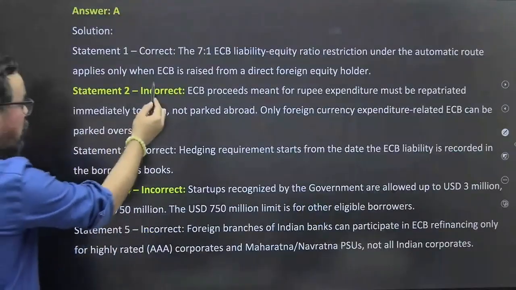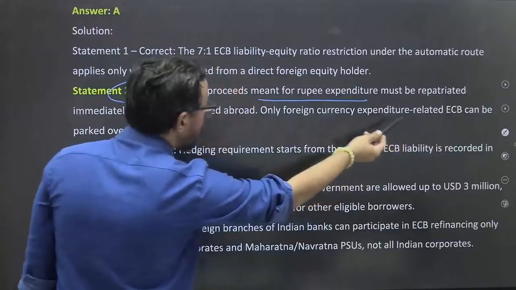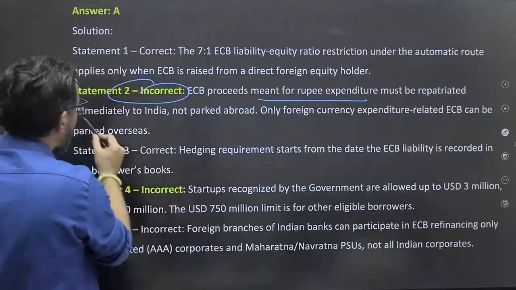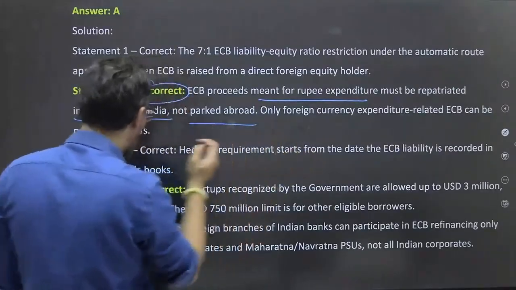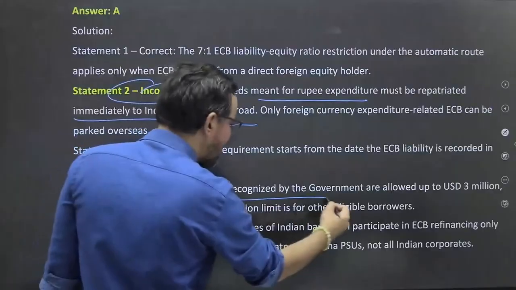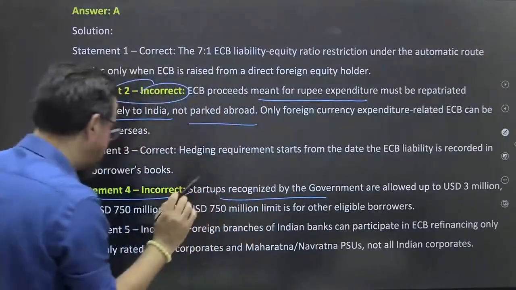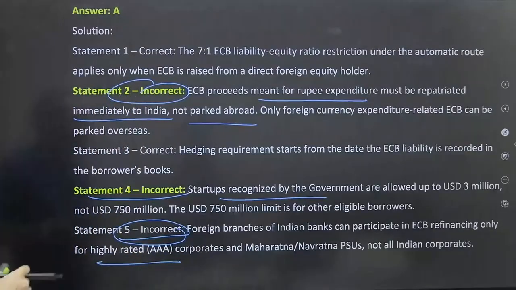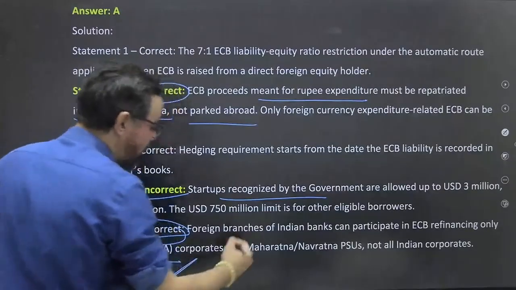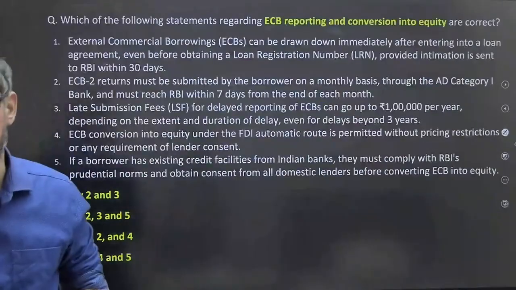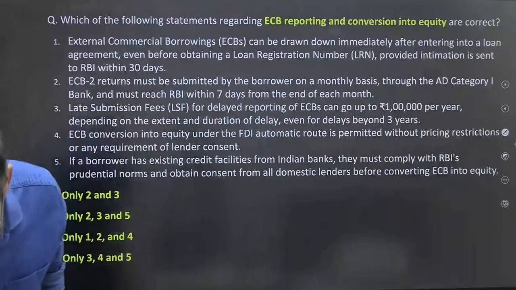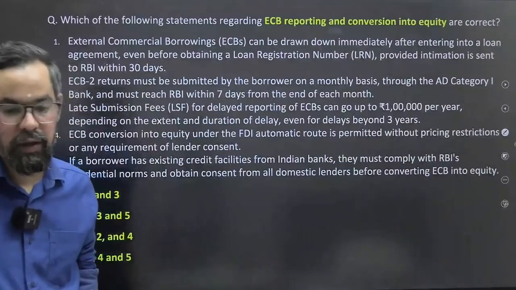So first, incorrect: ECB proceeds meant for rupee expenditure must be repatriated immediately to India, not parked abroad first of all. And the fourth one is incorrect. Startups recognized by the government are allowed up to 3 million US dollars, and this is also incorrect. Foreign branches of Indian banks can participate in ECB financing only for highly rated corporates. Yes, they can finance, but only for highly rated financing. Yes, understood, sir. Yes, Pujisha ma'am, I got this. I just missed the second line.